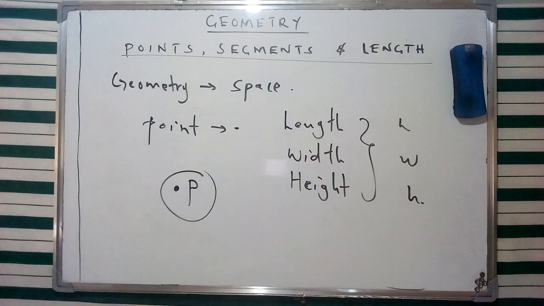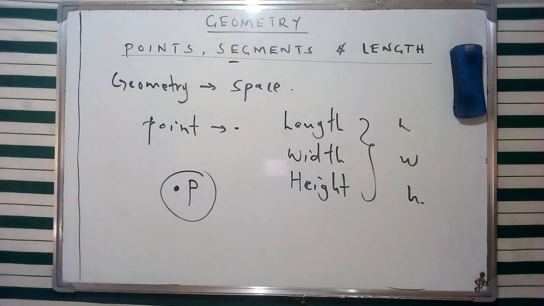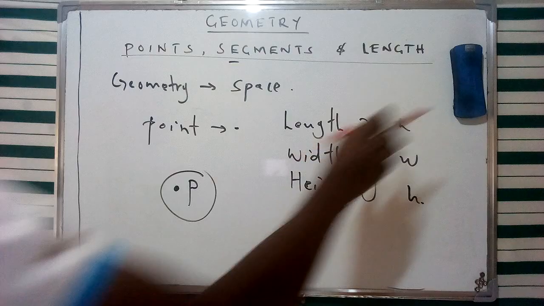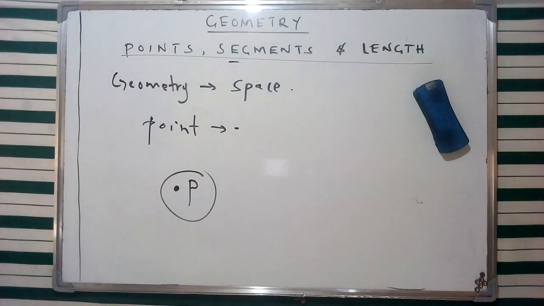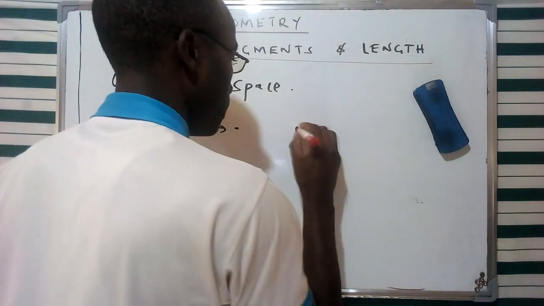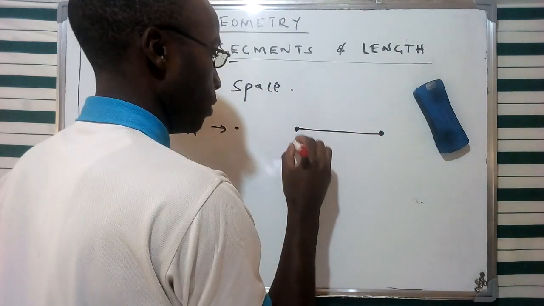So next we're going to look at the concept of a segment, and a segment is basically going to consist of 2 points in space, and those are going to be referred to as endpoints. Now, these specific endpoints can be illustrated as two specific points in space, and therefore we're going to have a distance between those 2 points.